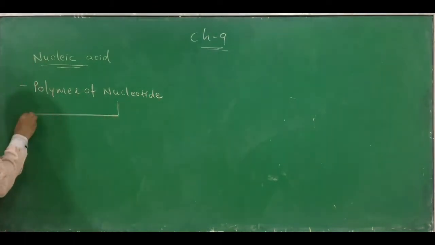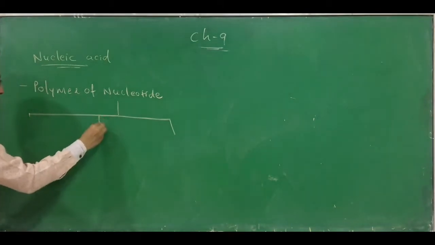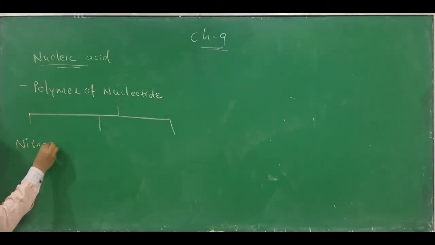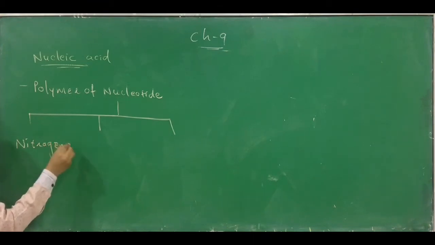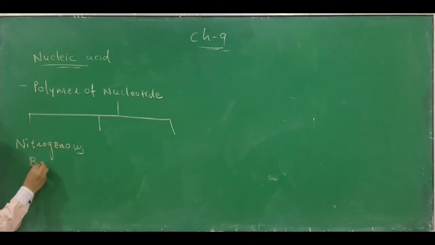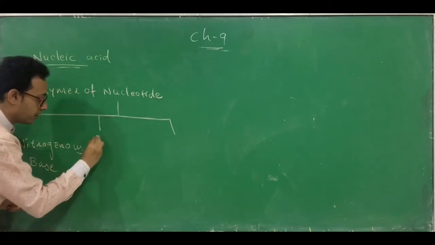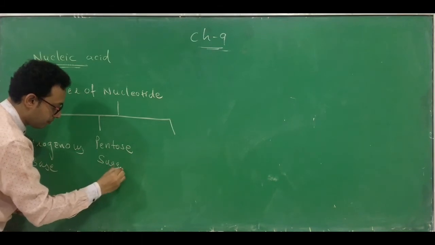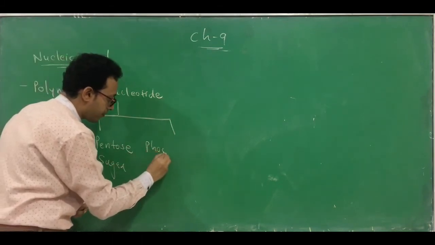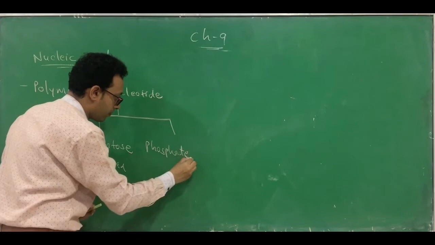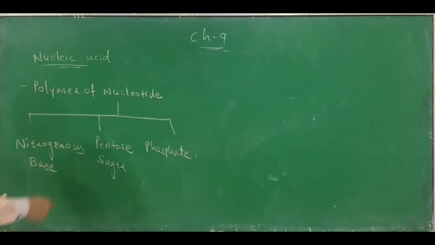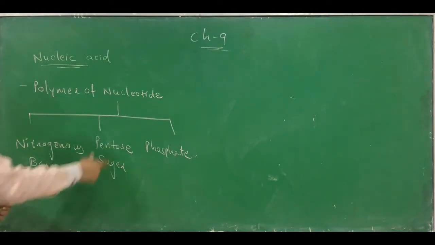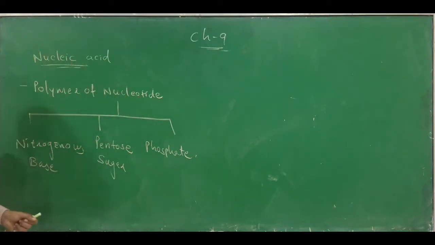The nucleotide is a combination of a nitrogenous base, a pentose sugar, and a phosphate. These are the three moieties: nitrogenous base, pentose sugar, and phosphate. They join together and lead to the formation of a nucleotide.